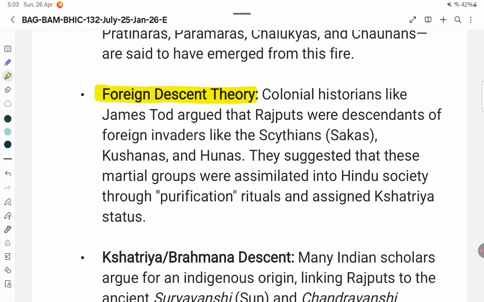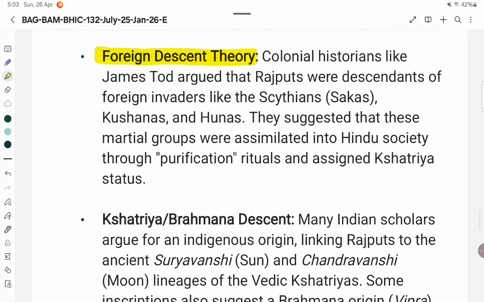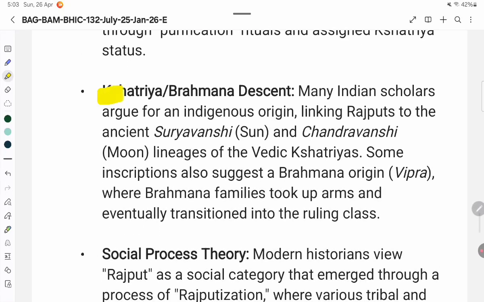Kshatriya Brahman descent. Many Indian scholars argue for an indigenous origin, linking Rajput to the ancient Suryavanshi, sun, and Chandravanshi, moon, lineages of the Vedic Kshatriyas. Some inscriptions also suggest a Brahman origin, Vipra, where Brahman families took up arms and eventually transitioned into the ruling class.